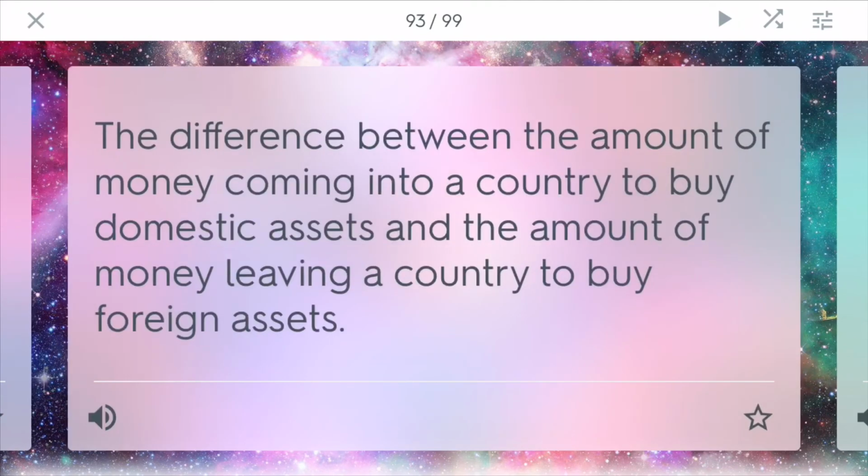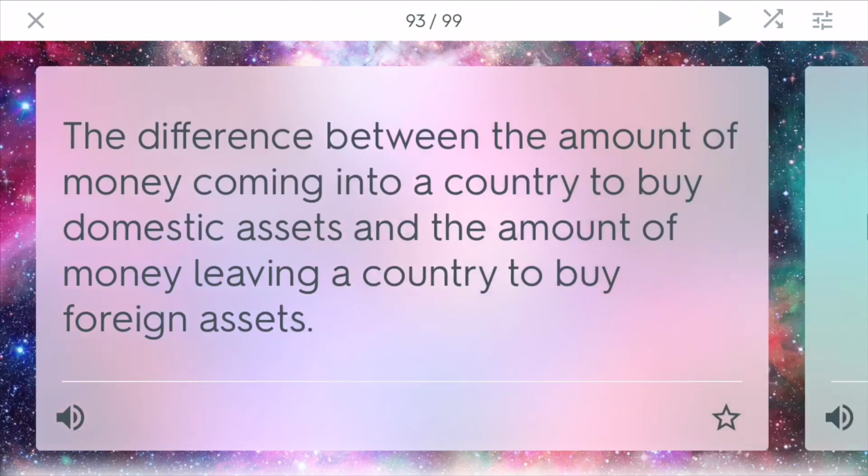Net capital flow. This describes the difference between the amount of money coming into a country to buy domestic assets and the amount of money leaving a country to buy foreign assets. So generally, most countries want the amount of money coming into the country to be more, so it can really jumpstart that country's economy. While if your money is leaving to invest in foreign places, that's not good because your money is not being put to work in your domestic country.